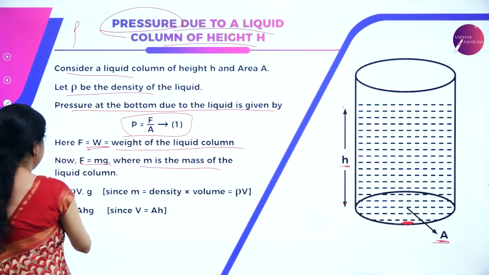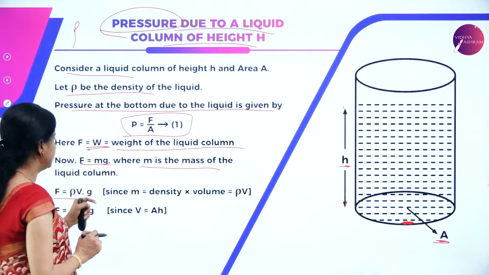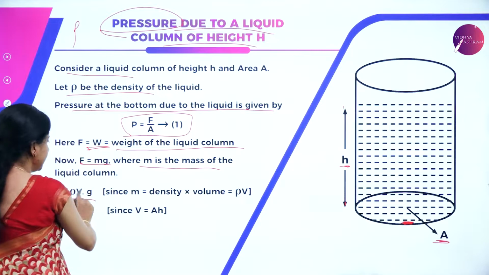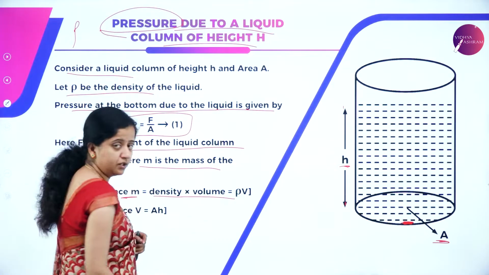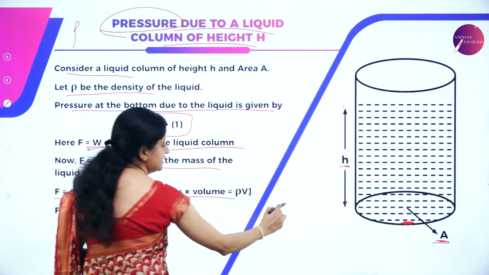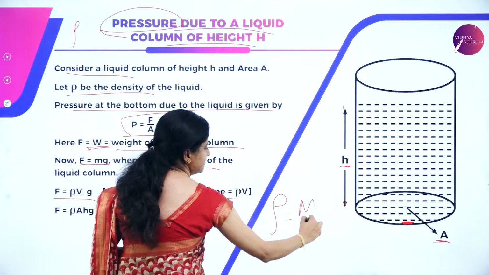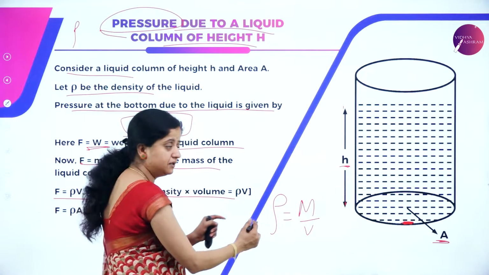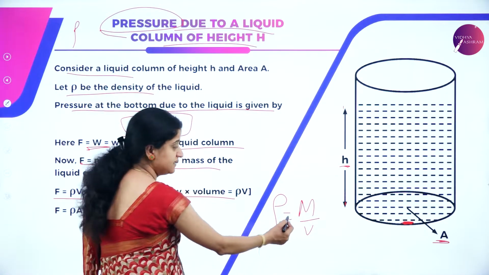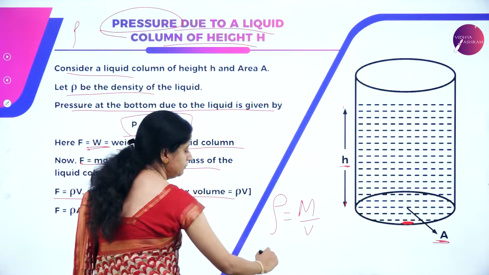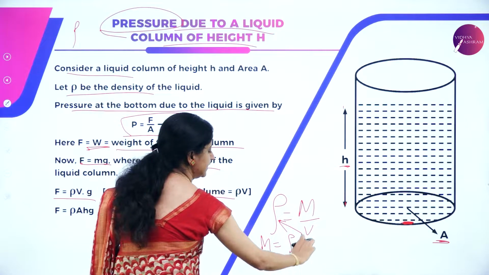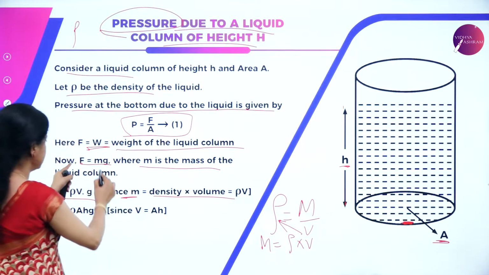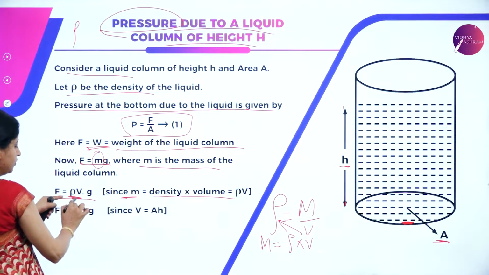We know that F is equal to rho V into g. Why is it rho V into g? Because we know mass is equal to density into volume. What is the definition of density? It is mass per unit volume. I have explained this in the beginning. So, rho is nothing but density, which is the ratio of mass by volume. We need mass, so it will get multiplied. So, rho into V. In the place of m, we can substitute rho V into g.